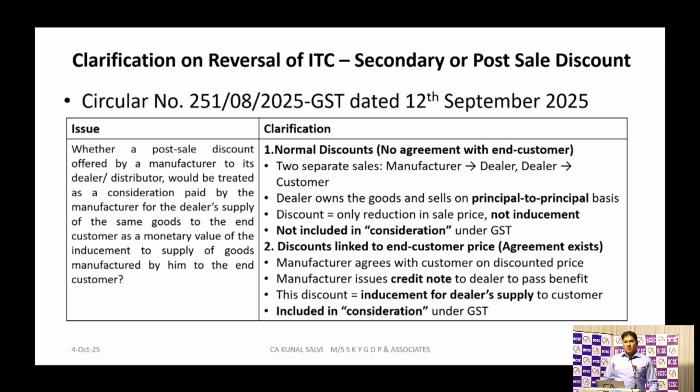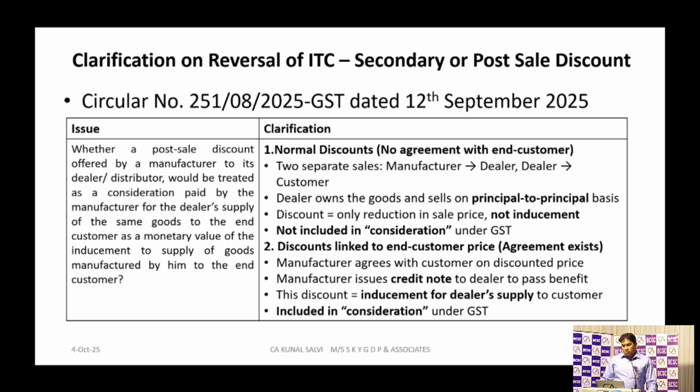They have clarified that if it is a normal discount, the manufacturer-dealer transaction and the dealer-customer transaction are on a principal to principal basis. So in that case, it is not an inducement to the supply. It will not be considered as a value of supply or consideration from the dealer to the manufacturer. In that case, no tax liability will be payable by the dealer.